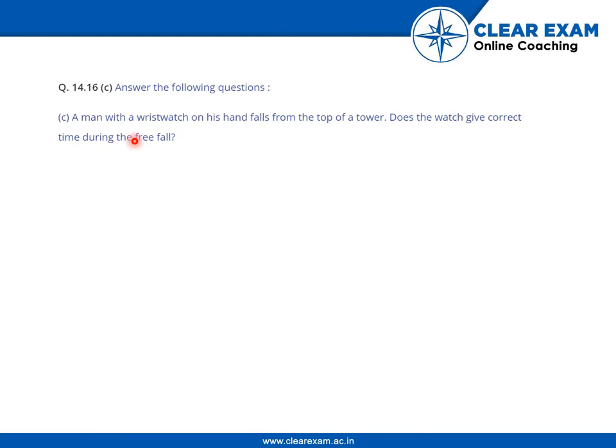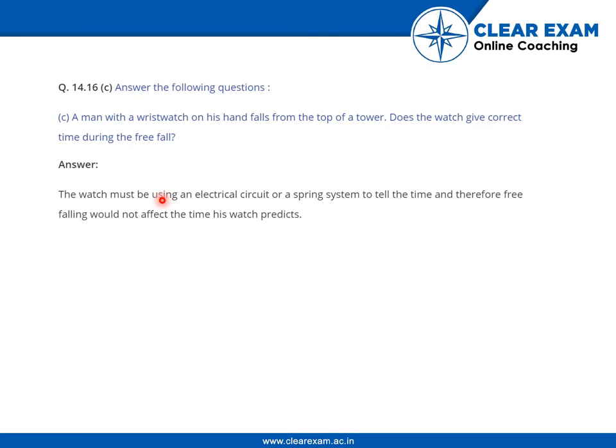A man with a wristwatch on his hand falls from the top of a tower. Does the watch give correct time during the free fall? The watch must be using an electrical circuit or a spring system to tell the time, and therefore free falling would not affect the time his watch predicts.